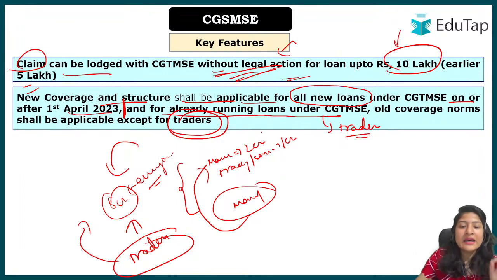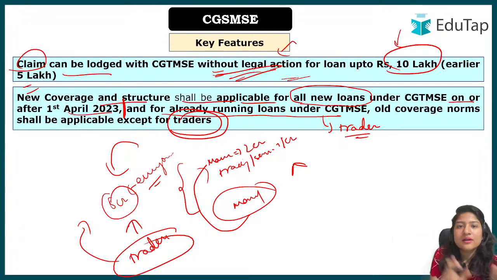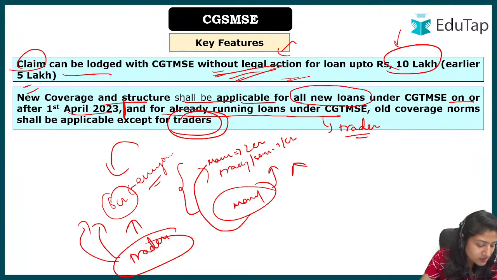What does it mean? That the previous people who have already taken the loan can again take the loan and take the benefit of this particular scheme. But only the traders will be charged according to the new norms. And if you are a manufacturer, or in the service sector, or any of that, in that case you will be charged according to the previous norms only. Okay, I hope that is pretty much clear. And this was all about the scheme.